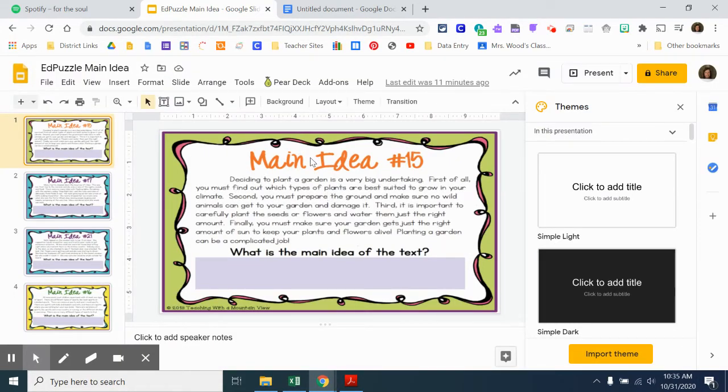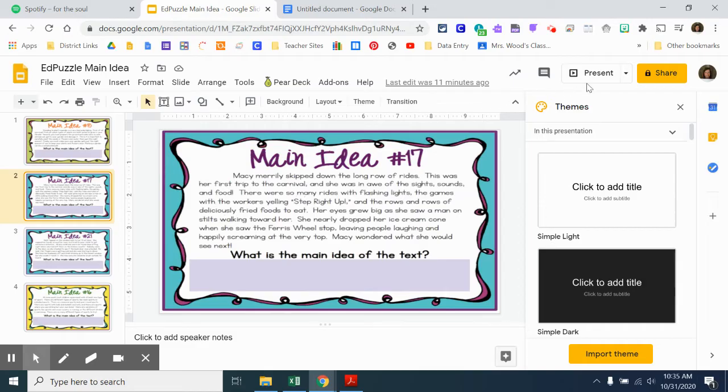All right, boys and girls, if you chose that the main idea of this passage is that planting a garden is a lot of hard work, you picked the correct answer. We can see that as they tell us all the steps of preparing a garden. That sounded like a lot. And I could also see it from my first and last sentence. All right, let's go to the next passage that we're going to look at today.